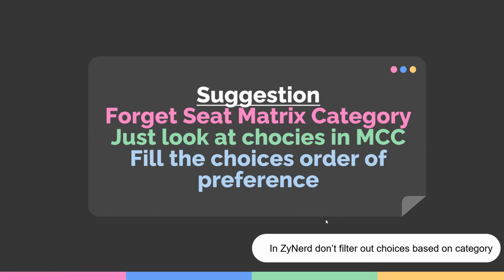We have some statistics on this. We will share that as part of ZyNerd and in the Telegram groups. Not many clinical seats get converted to general category. Very rarely clinical seats get converted. Last year in the entire process, no clinical seat got converted to general category from another category, from ST, SC, EWS or OBC.